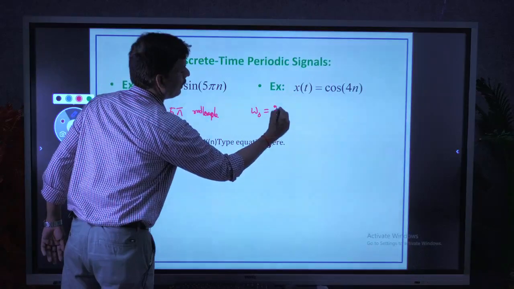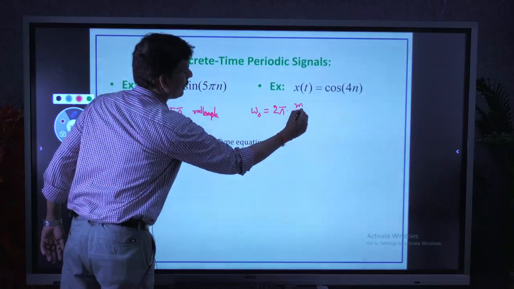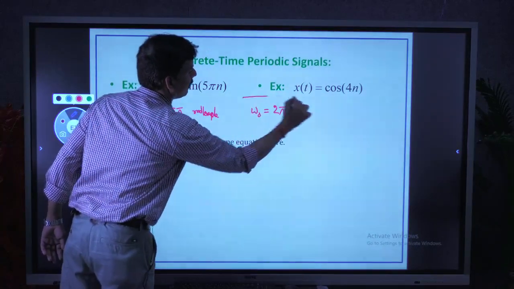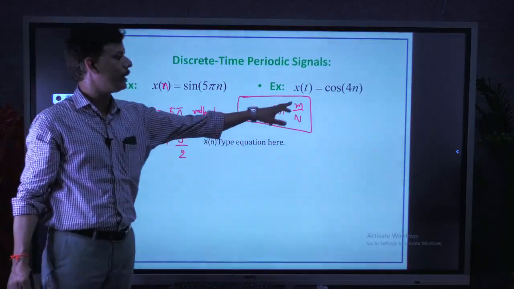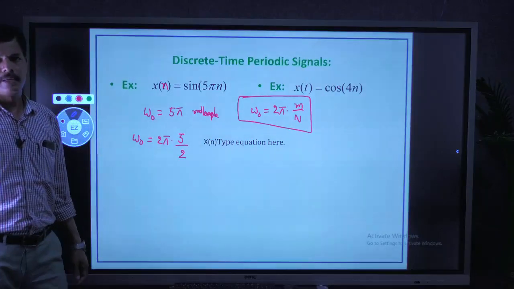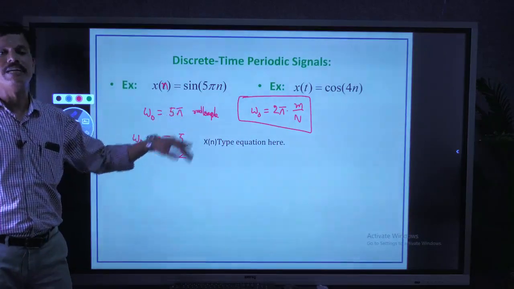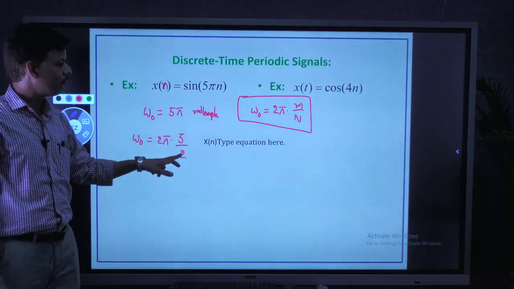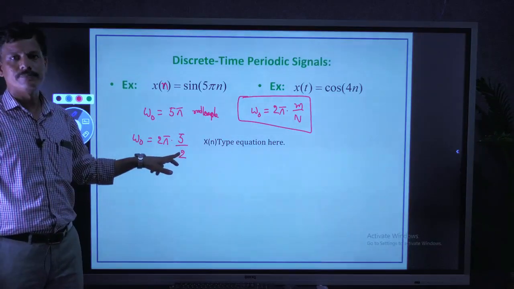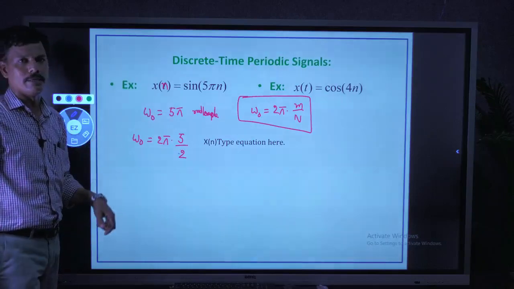Omega naught equal to 2 pi into m by capital N, where m by N is a rational number, a ratio of integers. Here 5 pi can be written as 2 pi into 5 by 2, which gives 5 pi only.